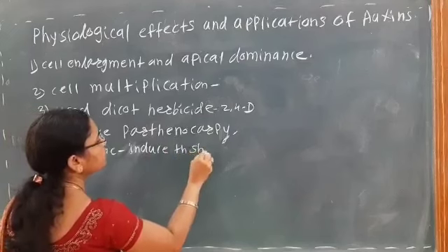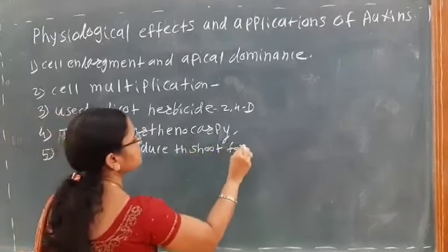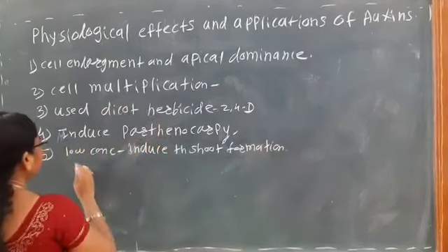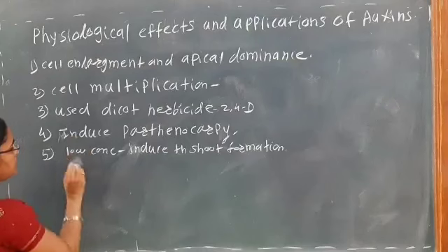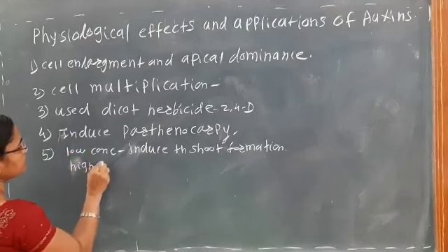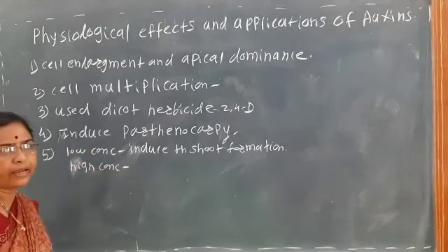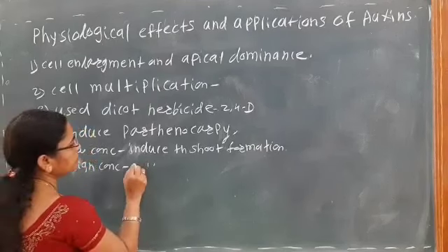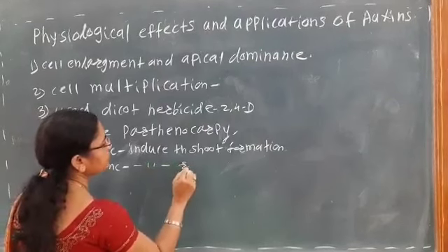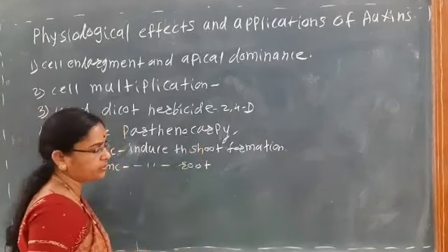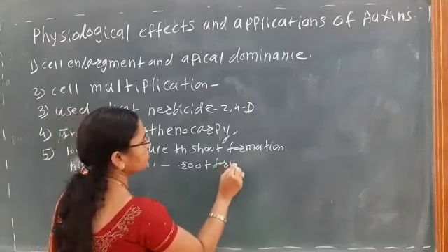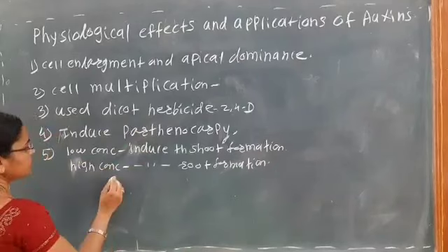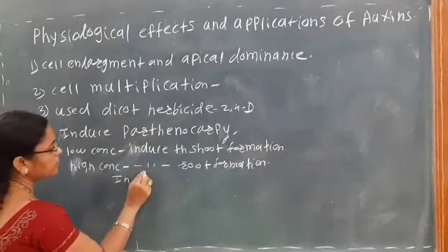While if we apply in high concentration, it induces root formation. So in tissue culture, these both are used.